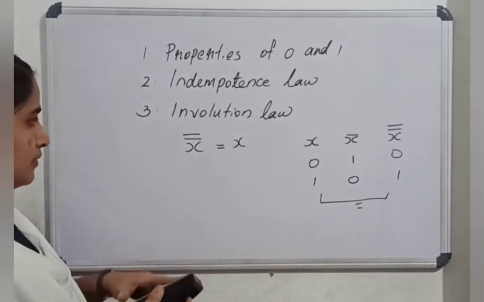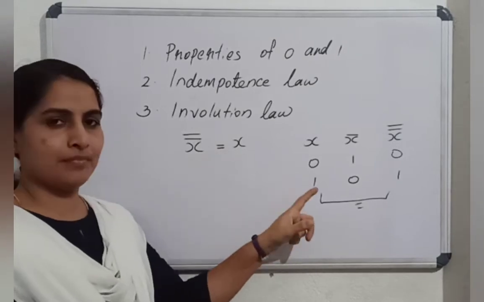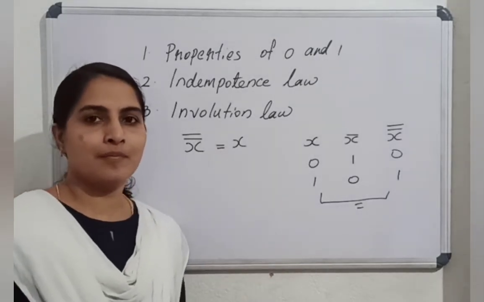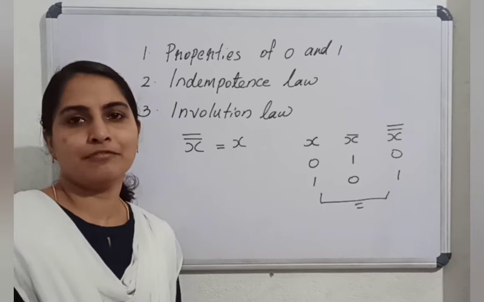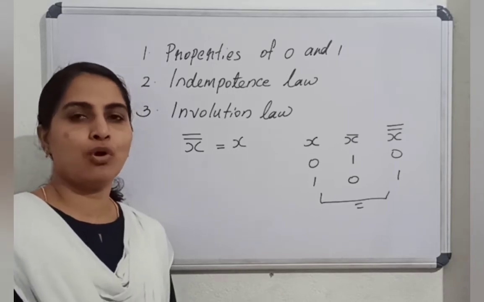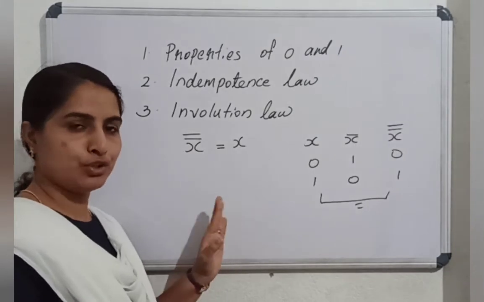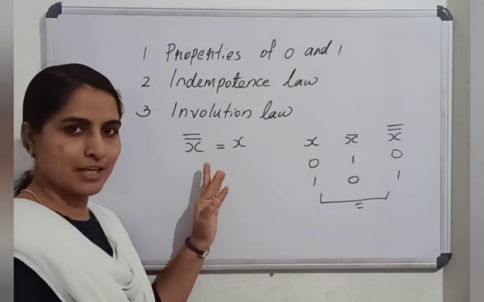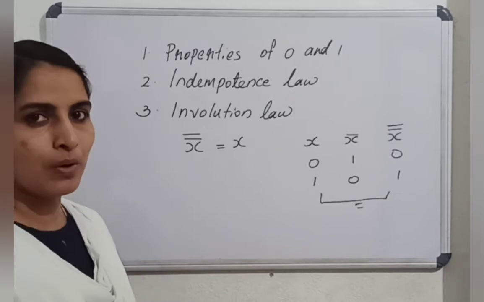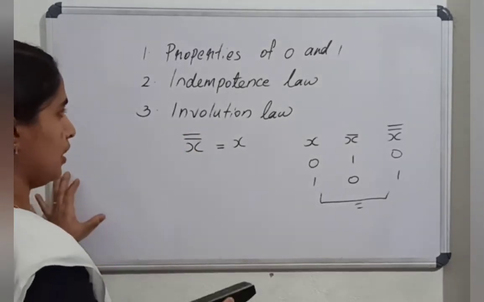Right? There is no dual for the same, because duality states that another expression can be made from a Boolean expression by changing AND to OR. Here there is no AND or OR. And changing 0 to 1 and 1 to 0. No, 0 and 1 are not part of this expression. So we cannot write a dual for the involution law. I hope it is clear.